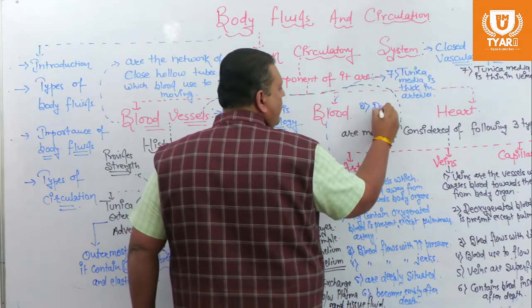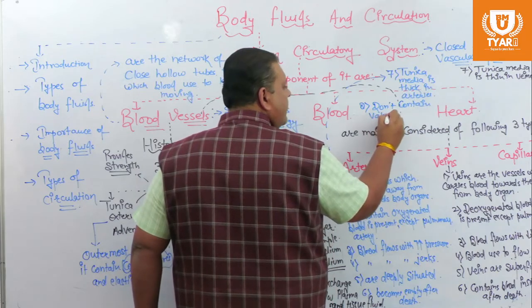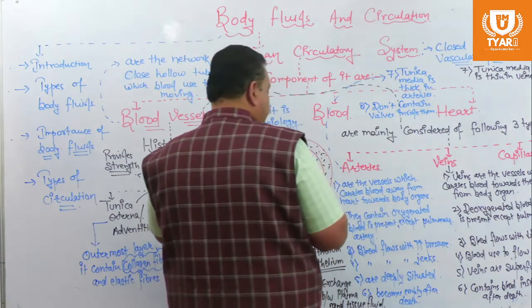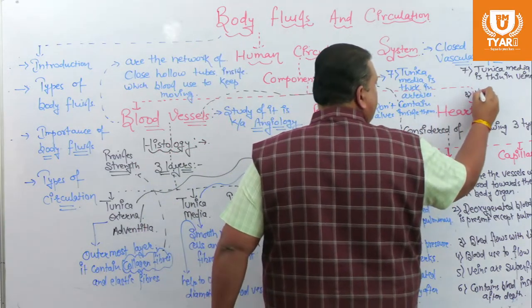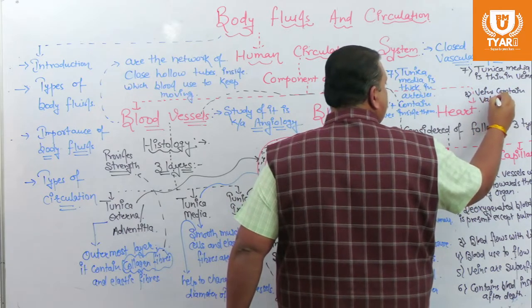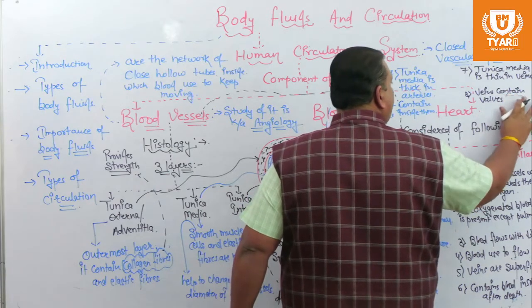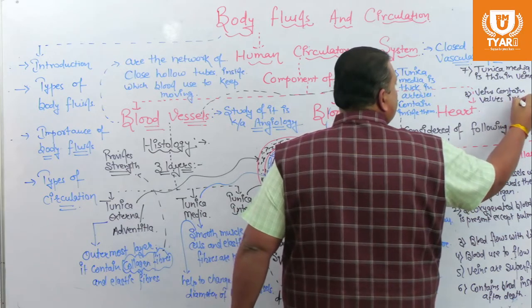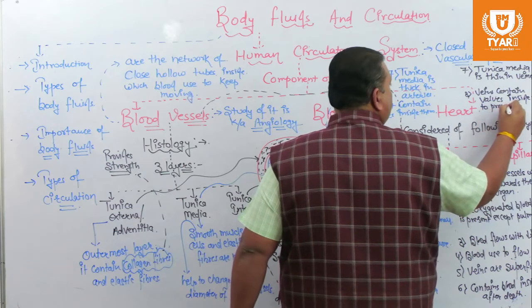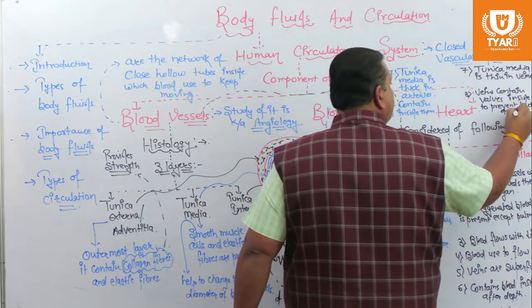Arteries do not contain valves inside them, whereas veins contain valves inside them to prevent the backflow of blood.